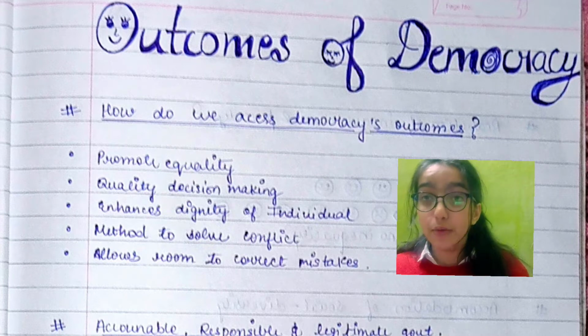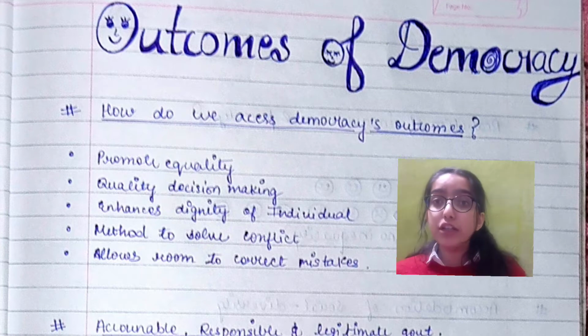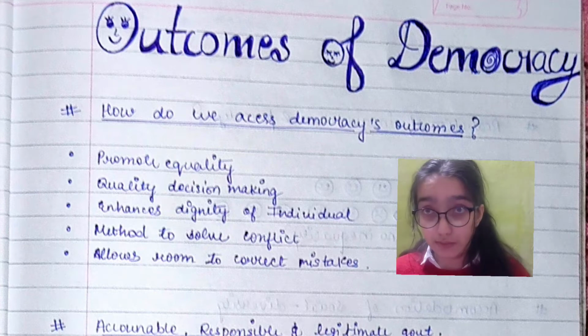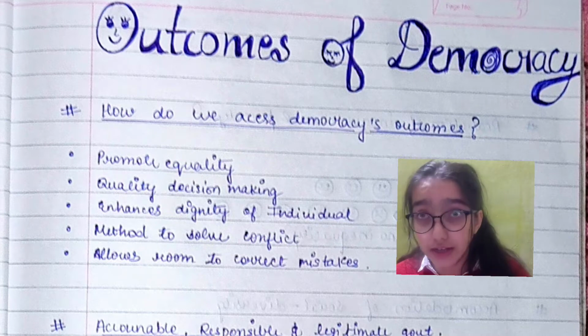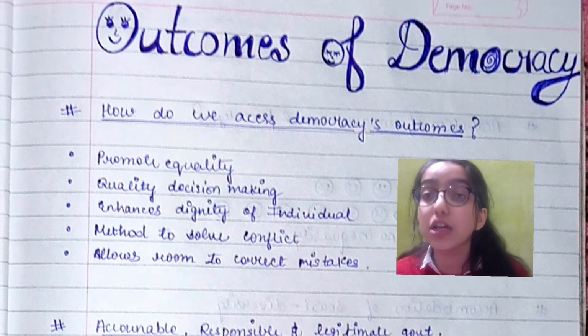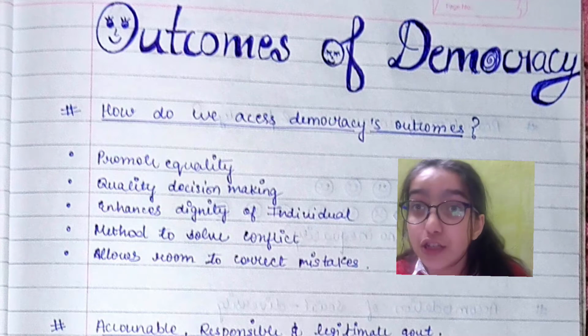In this chapter, we're going to study how democracy is beneficial for us and what consequences and outcomes it brings along with it. So our first topic is how do we assess democracy's outcomes. In this topic, we are going to study how we can ensure the outcomes of democracy, like the consequences which democracy is giving out, how we can assess it, how we can ensure it.